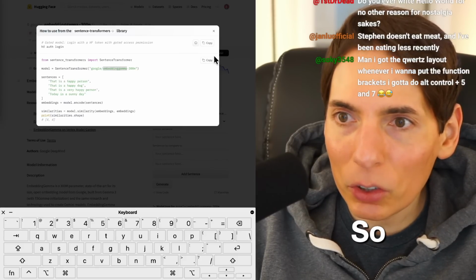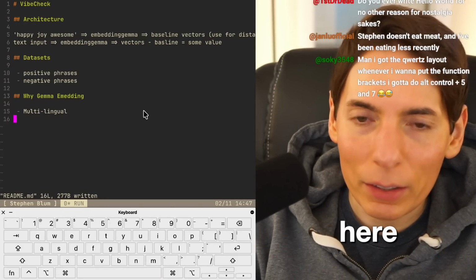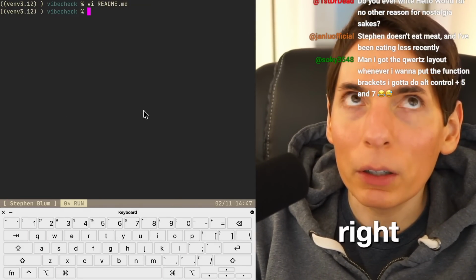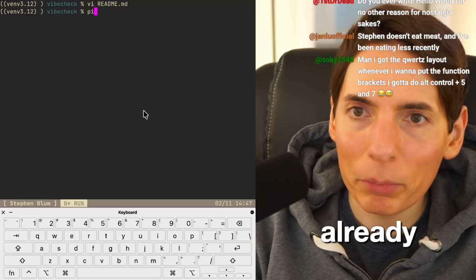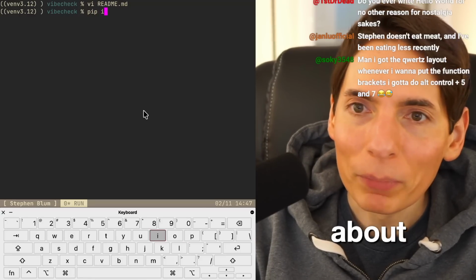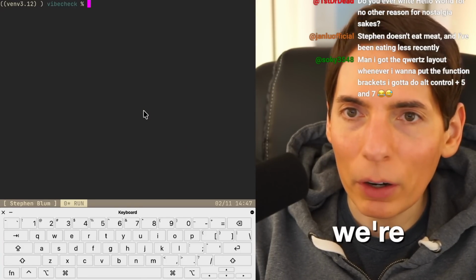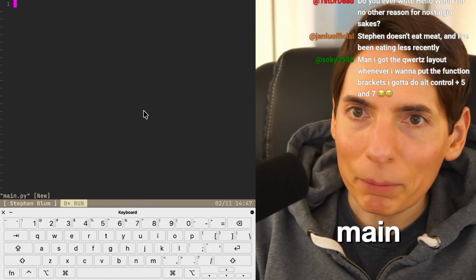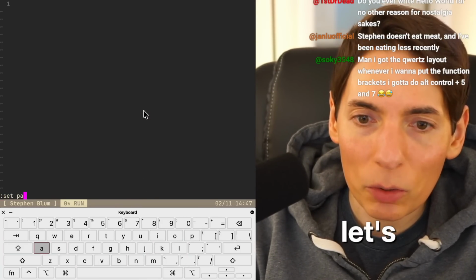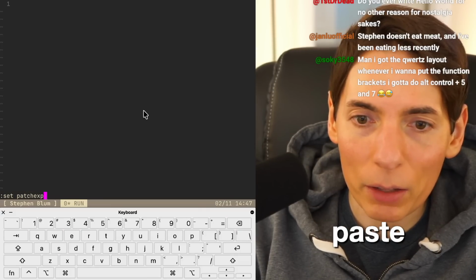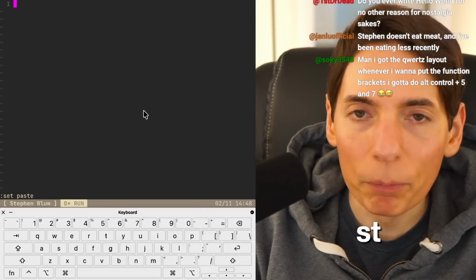So let's copy this code here. All right, let's get into our. All right, so I do believe I already pip. Right, someone was talking about UV. I'm actually checking our requirements. Are we good to go? Yeah, looks like we're good to go. All right, vi main.py. Okay, let's paste. Not patch. Paste. There we go.